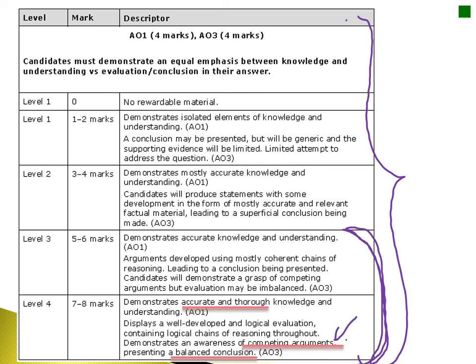And this bit here with the competing arguments is the bit where you must make your comparison obvious. Now, this can be done by using connectives such as whereas or in contrast to in order to be able to compare the two theories.